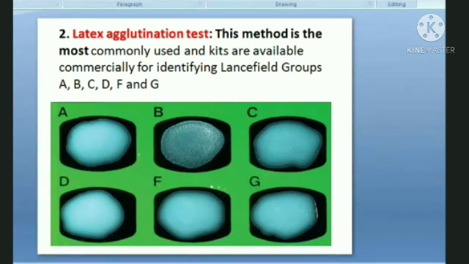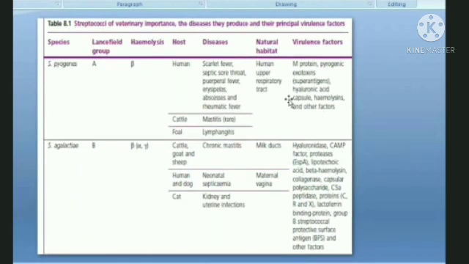Now, this is a chart where it shows you the different species of Streptococcus and in which group they are coming in the Lancefield. कौन से Lancefield के group में है? Talking about Streptococcus pyogenes, it comes under the group A, right? Group A, and it produces hemolysin. What kind of hemolysis or what kind of hemolysin it produces? Streptococcus pyogenes, a beta hemolysin.